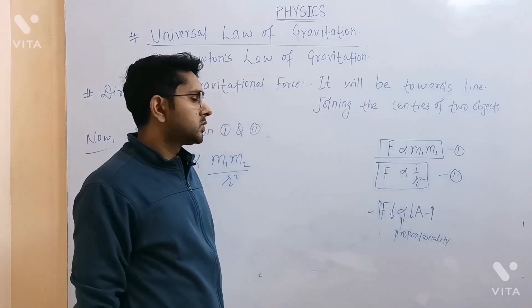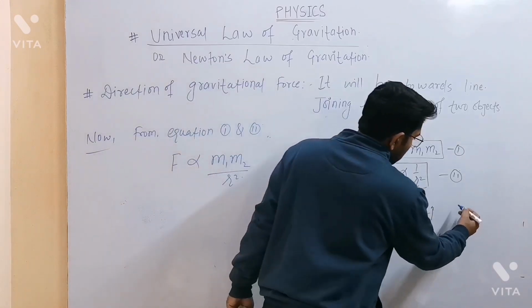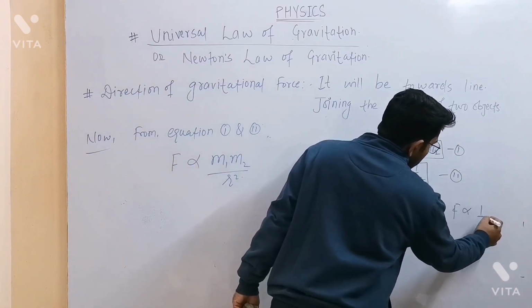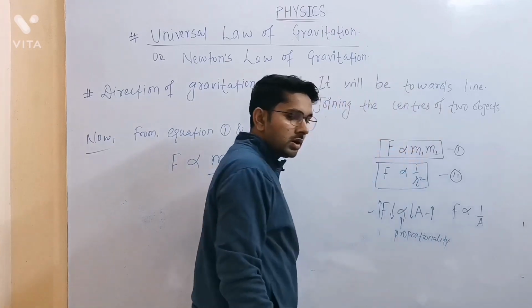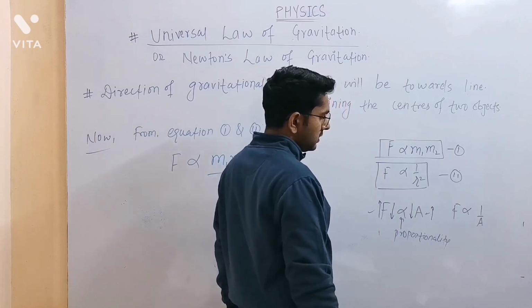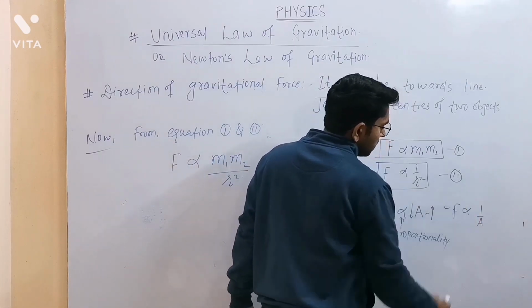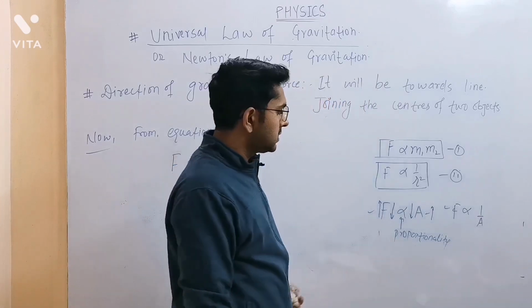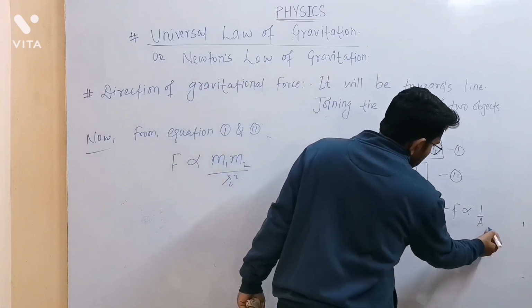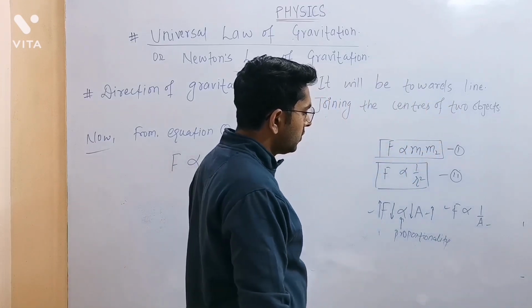Now if a quantity is inversely proportional to some unknown quantity A, this is the inversely proportional sign. What does it mean? Here the LHS quantity is in the numerator, but the RHS quantity is in the denominator.